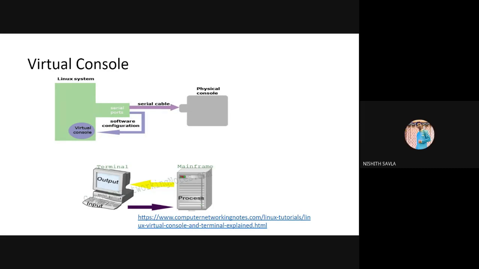Yes, say it. Ma'am, there are only 6 virtual consoles. The 7th one is for the GUI. Whatever I have read is 7. I have not seen the distribution of that 7, which ones are in the 7. So you're telling it is 6 plus 1? Yes, ma'am. The 7th one is to go back to the GUI. Okay, the 7th one is to go back to the GUI.